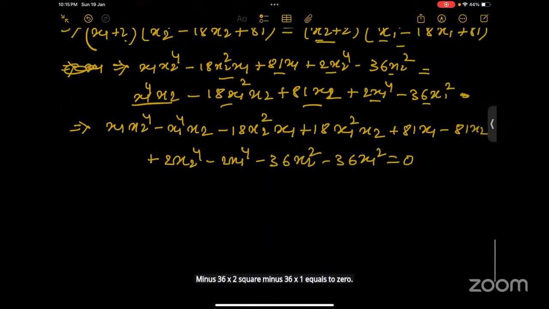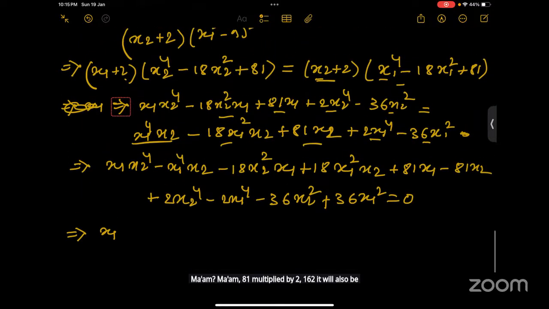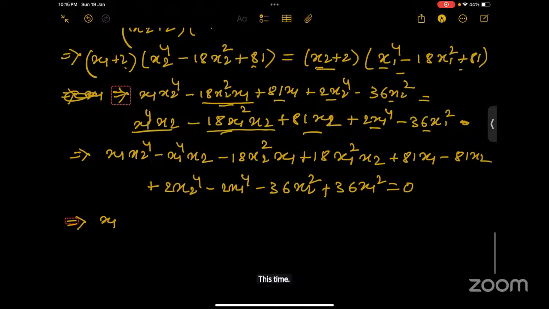Then in the next step, we can take plus 36 x1 square. Ma'am, 81 multiplied by 2, 162, it will also be there. From both sides, it can be cancelled out, right? Yes. Ma'am, what about x1 multiplied by 18 x2 square? Ma'am, 81 multiplied by 2. This one, right? This cancels. Okay.